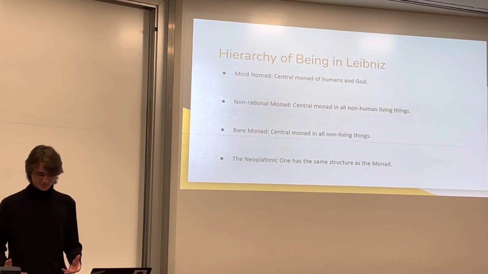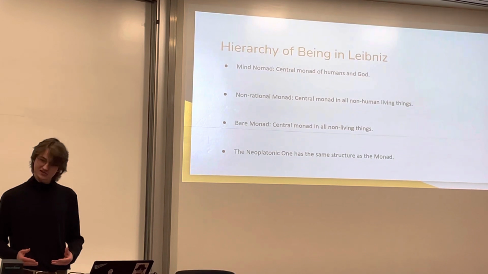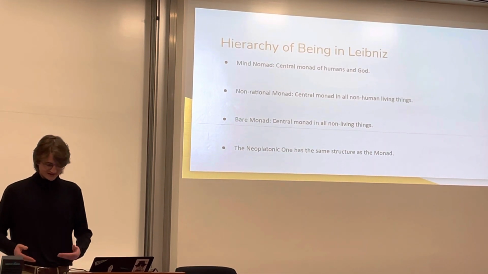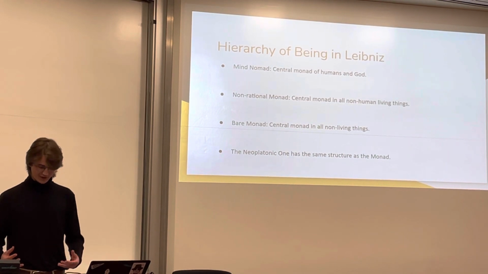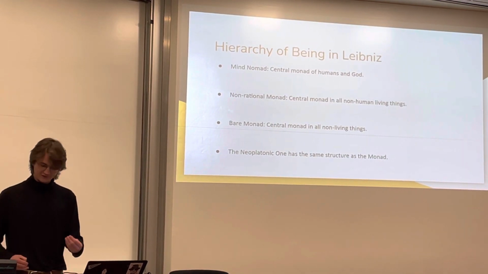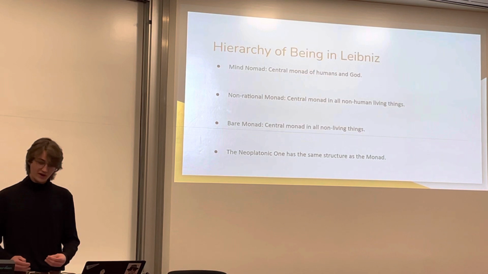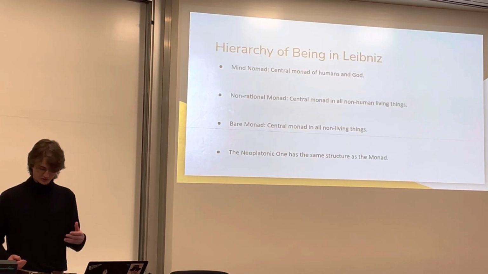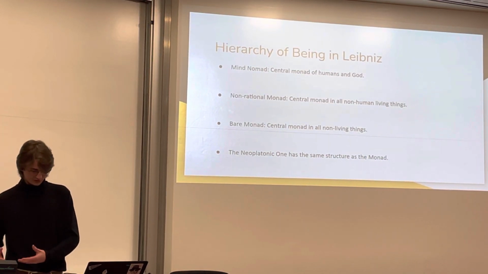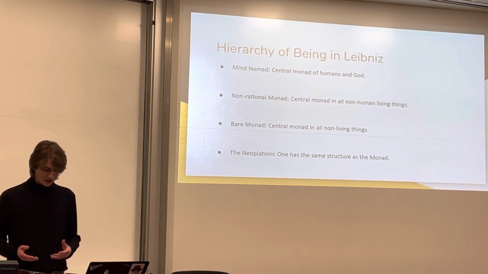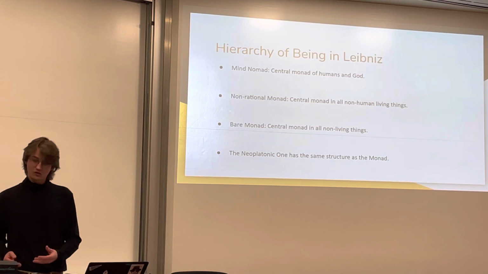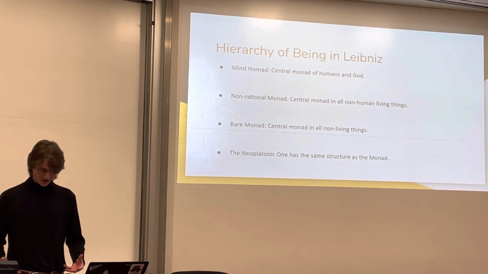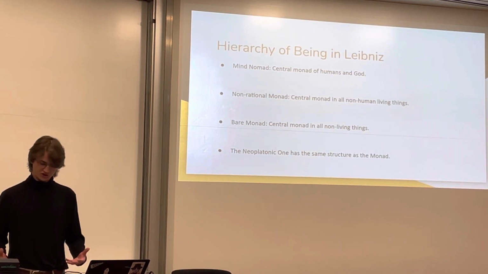The hierarchy of being that Leibniz organizes all existence through is not provided as an exact list in his work, but I can lay out a sketch. The mind monad is God, and this is the central monad of humans. This is the central monad of humans because humans are the only finite creature which has the ability to have communication with God. And according to Christianity, they are made in God's image. God himself, according to Leibniz, is the monarch of minds, or the most rational of the rational.